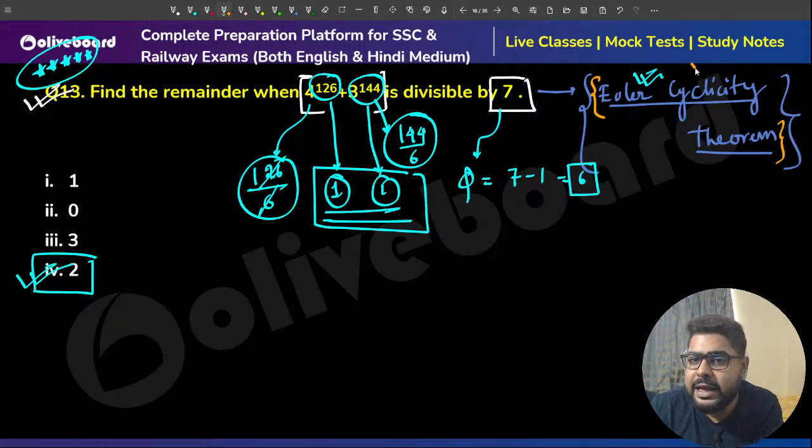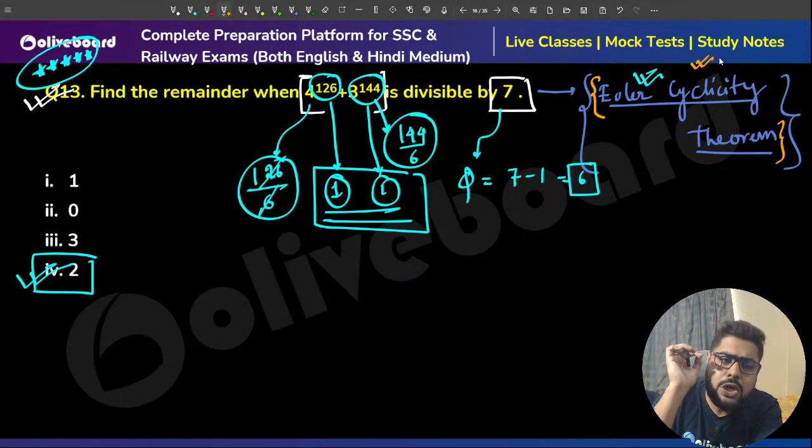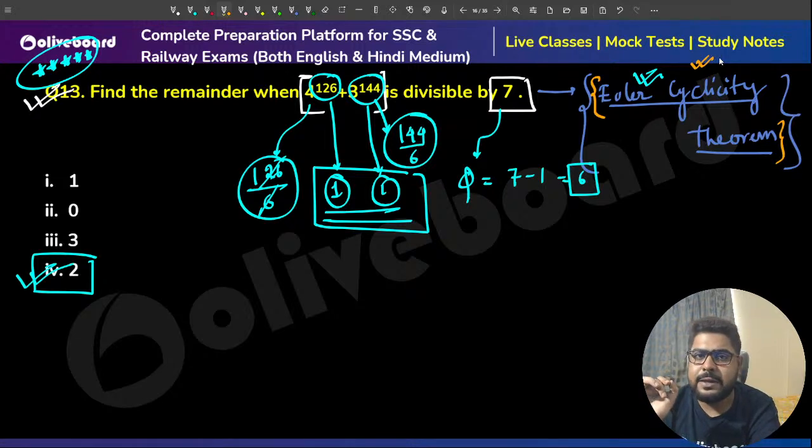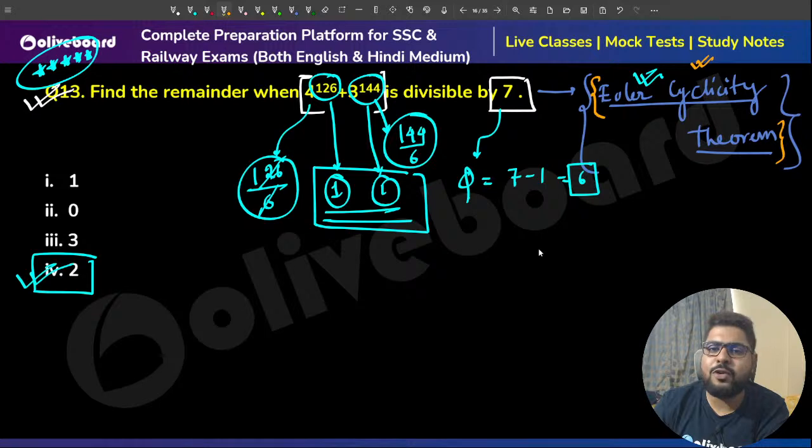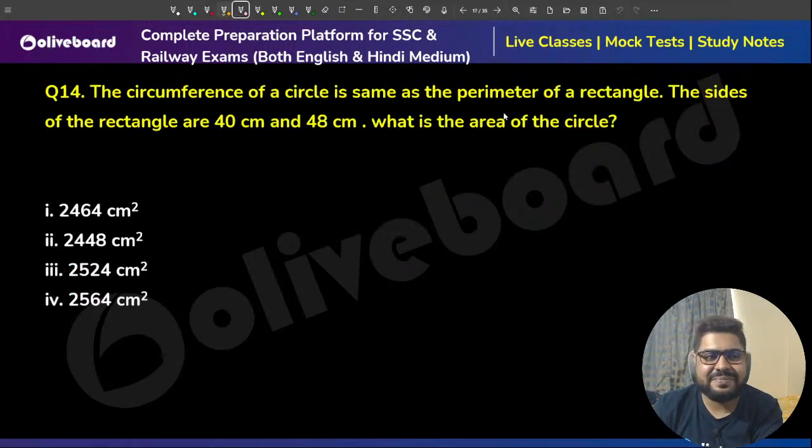This is very, very important. In the remainder part, Euler cyclicity theorem is a must. You must know this. SSC asks so many questions around this. They will not mention Euler cyclicity theorem, but you can shorten the length of the questions or the solutions using Euler cyclicity theorem in many situations. So if you haven't, please read this, please understand this. You can request me, I'll be more than happy to take up a class on this.